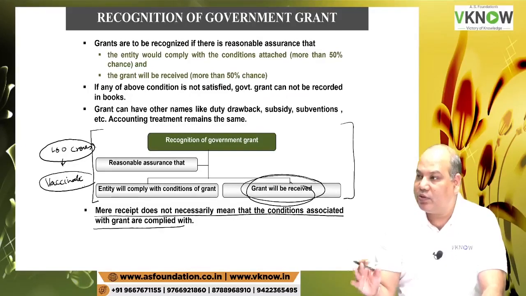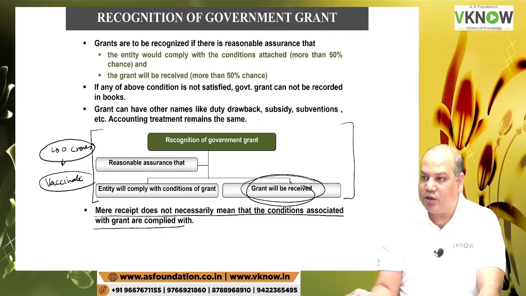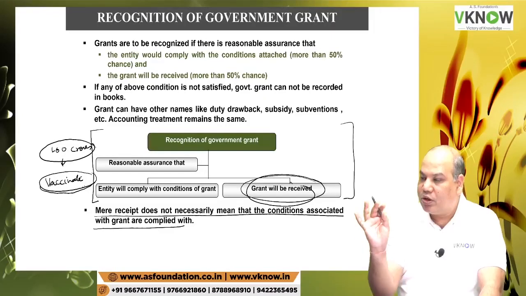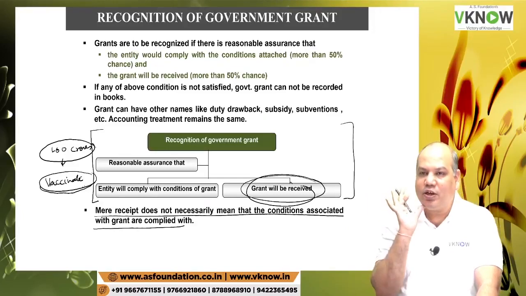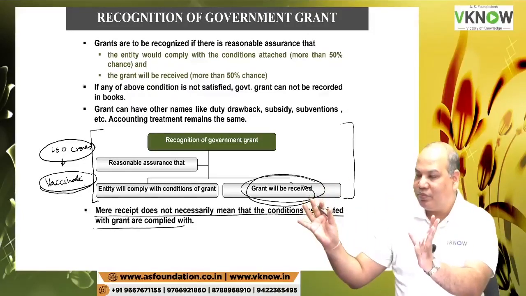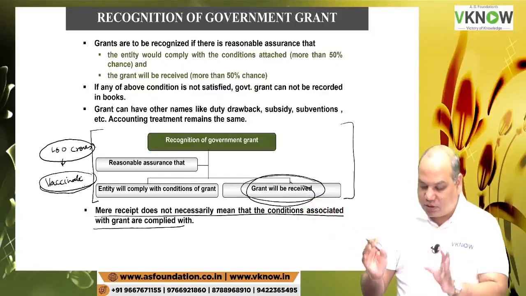So government says, okay, I'll give you money, but start the work fast. Now what happened? Is it necessary that you will be able to comply with the condition? Receipt of money is not more than 50% certainty that the condition will be complied with. That has to be checked separately.